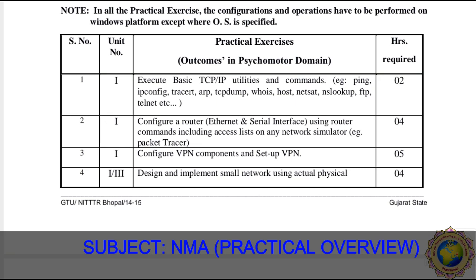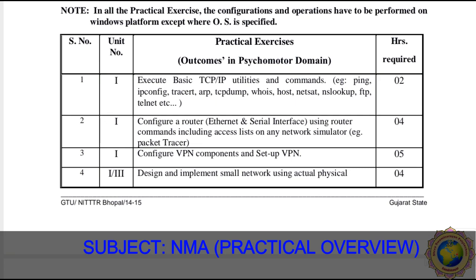Then practical number 3 is to configure VPN components and set up a VPN. What is a VPN? Virtual Private Network. We use it daily in our mobile systems as well as website systems. So how do we configure and set up a virtual private network? This practical is considered as teaching hours as well as learning hours, requiring 5 hours.